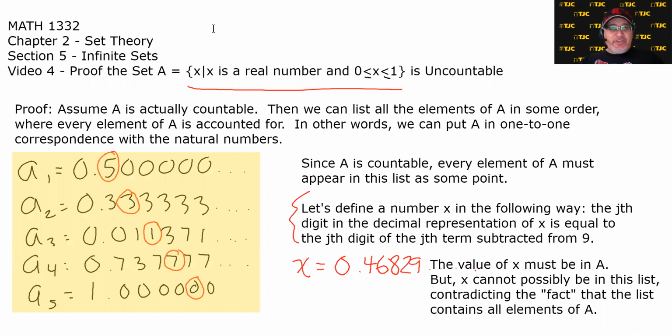One last comment. Because this is now proven to be uncountable, any larger set that contains it must also be uncountable, which means the real numbers are uncountable. It's the classic way of showing the real numbers are uncountable, by simply showing this little piece of it is uncountable, so the whole thing has to be uncountable as well.